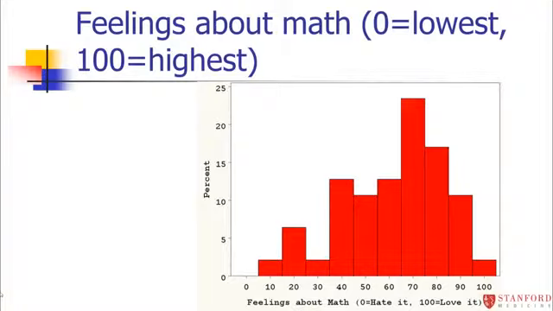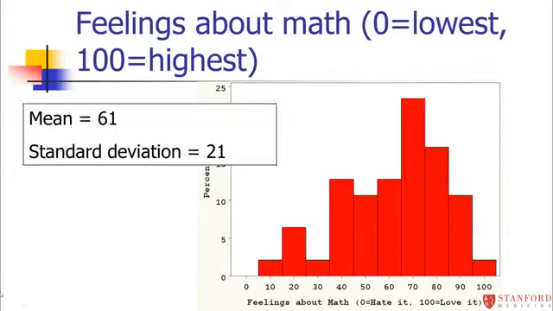I asked the students to rate their feelings about math from 0 being really hate math to 100 being they really love math. And the mean in this particular variable turned out to be 61. So on average, people are favorable, although not highly favorable towards math. But the standard deviation, again, was fairly high. It was 21. So you can see, on average, people are 61, but it easily goes down to 40 or up to 80. So there's a fairly wide spread here.